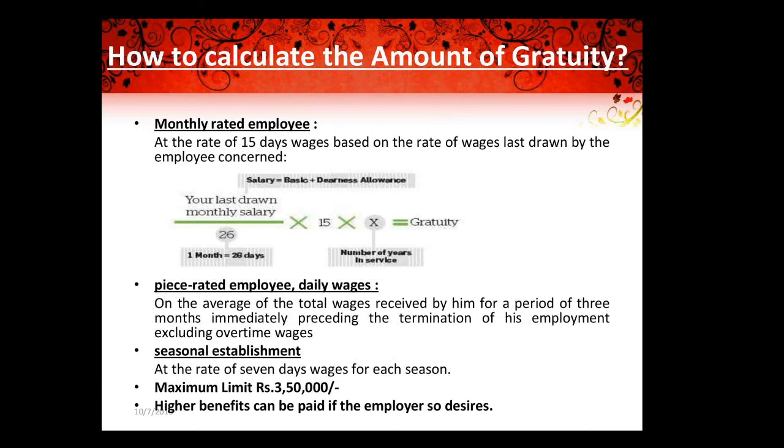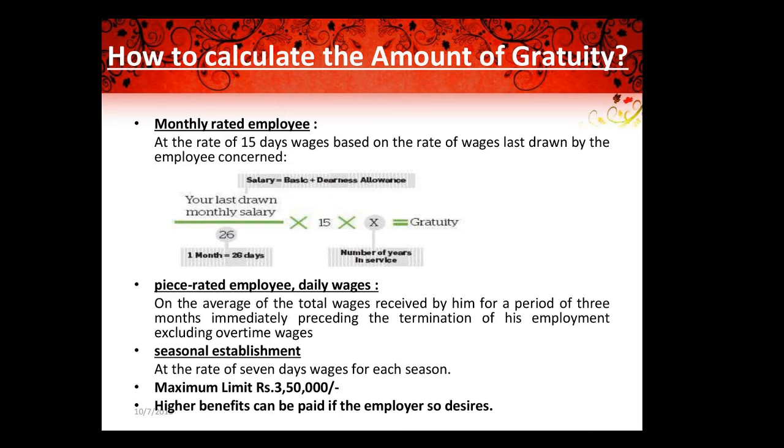And the gratuity is calculated as your last drawn monthly salary divided by 26, since one month is taken as 26 days, multiplied by 15, multiplied by the number of years in service. That is how they will be calculating it. So they will be calculating for 15 days.